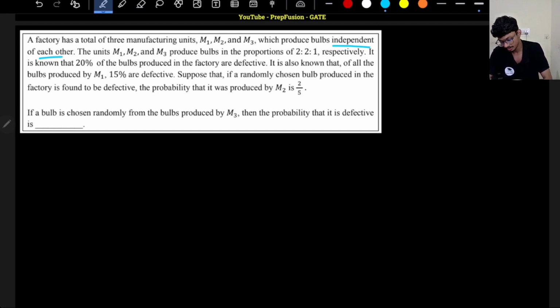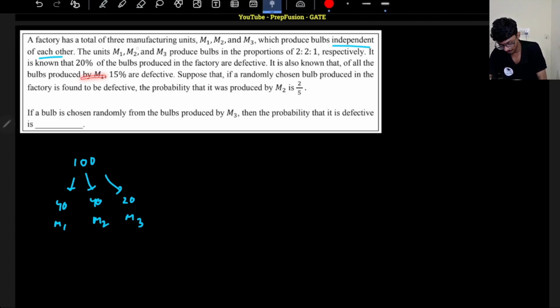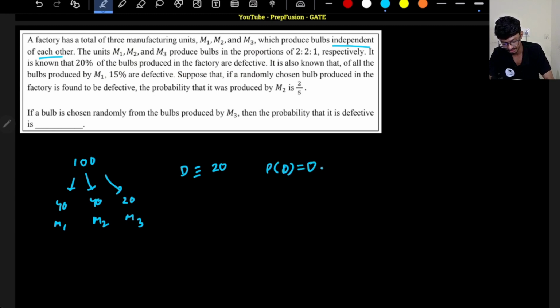So let me assume that in total we produce 100 bulbs. So out of those 100 bulbs, 40 will be produced by M1, 40 will be produced by M2 and 20 will be produced by M3. It is known that 20% of the bulbs produced in the factory are defective. So out of 100, 20 bulbs are defective. Okay, these are my defective bulbs. That is, probability of getting a defective bulb is 0.2.